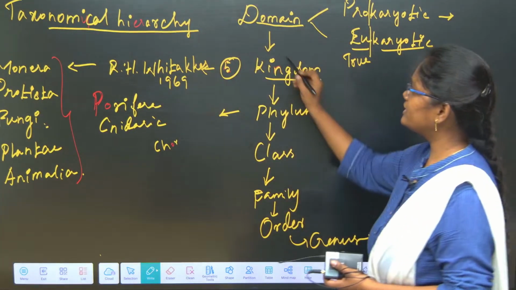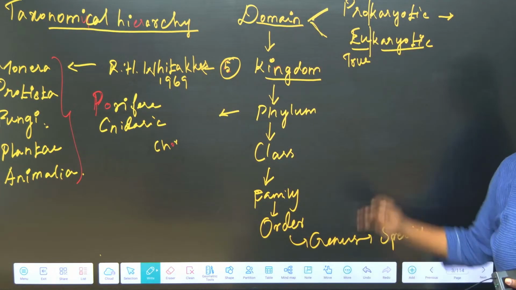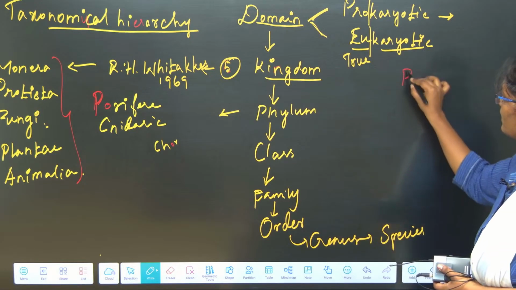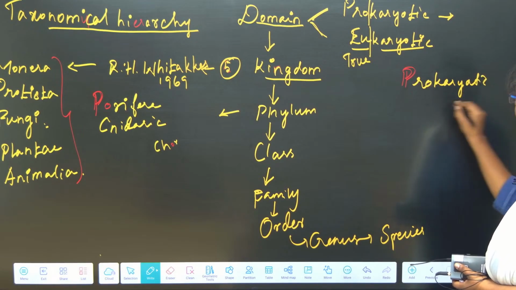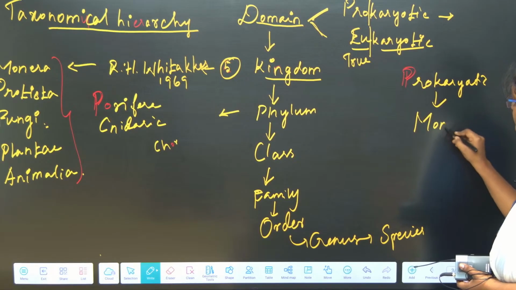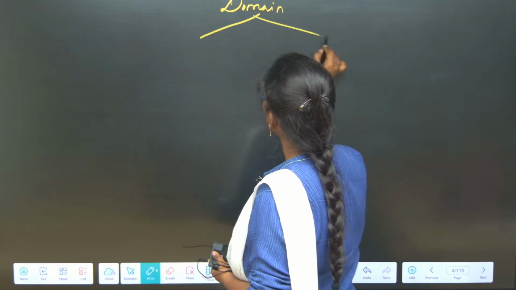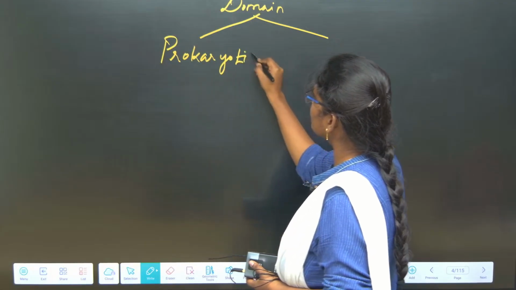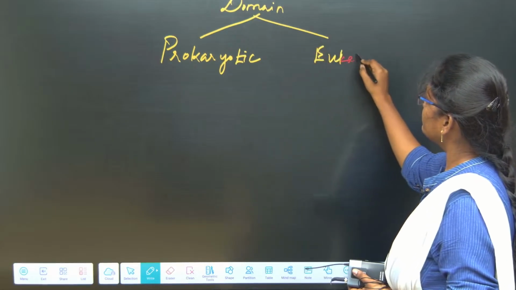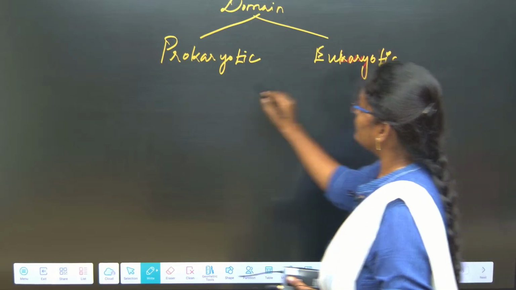Okay, so just listen to me. In the domain we are categorizing into 2: one is prokaryotic and the other eukaryotic. In prokaryotic we have one kingdom and that is nothing but Monera.